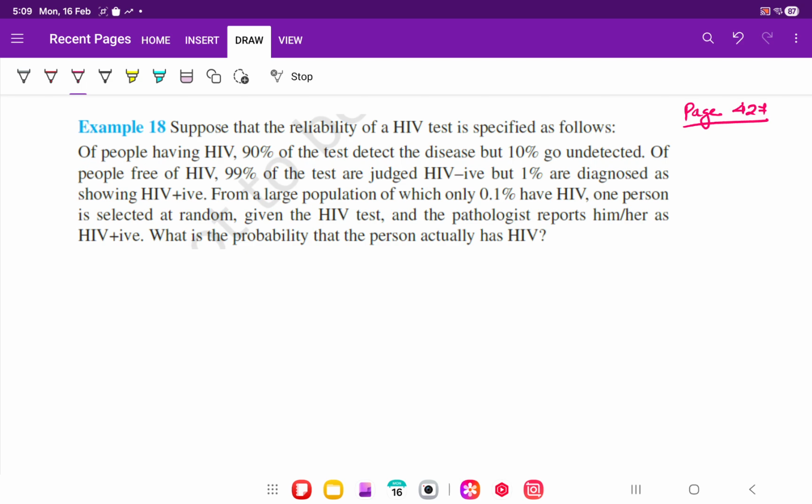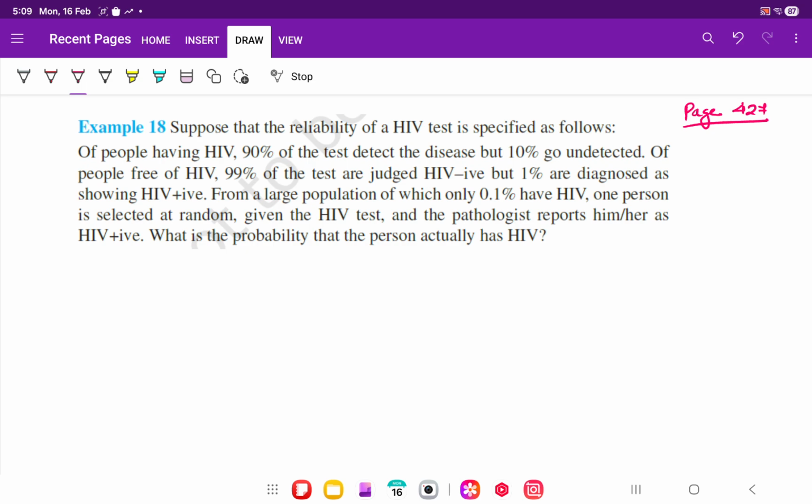The reliability of an HIV test is as follows. For people having HIV, the test detects 90%, but 10% goes undetected. Suppose people have the disease. When you take the test, 90% of results are accurate, but 10% of the time the result will be wrong.